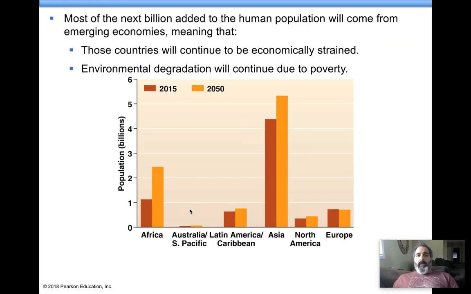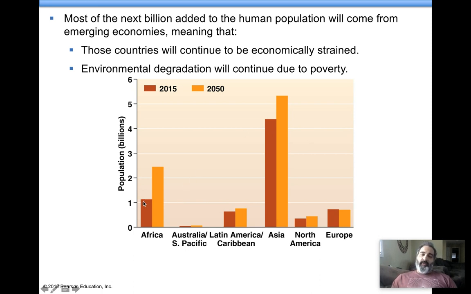What's happening is they expect that the countries adding the most to the population in the future are going to be countries that are growing. As they're growing, we're going to start seeing some major environmental impacts. Look what's happening here in Asia. It's growing. Africa is growing too.